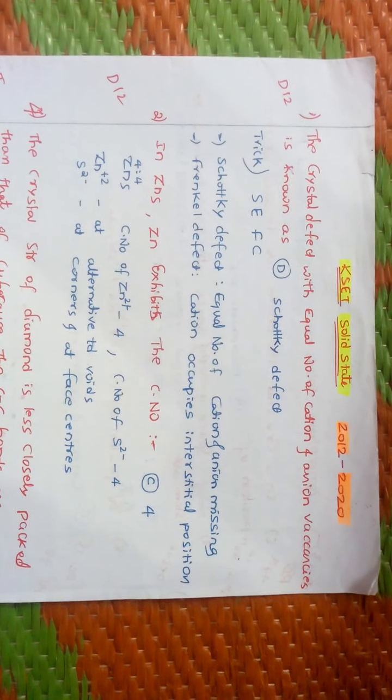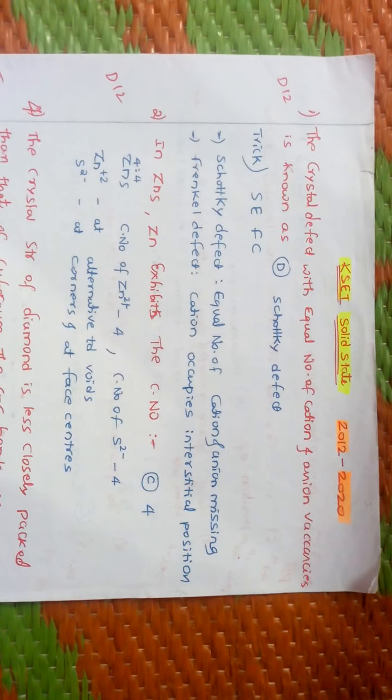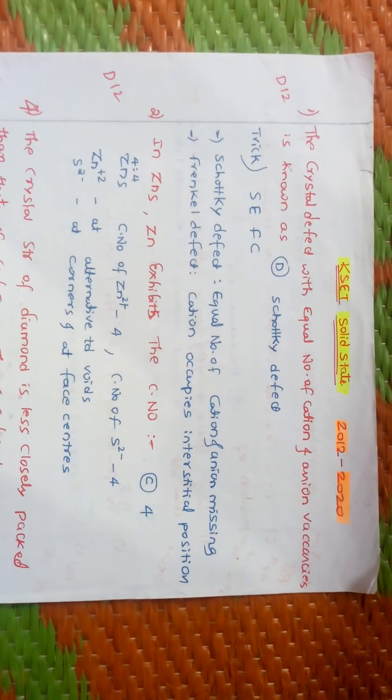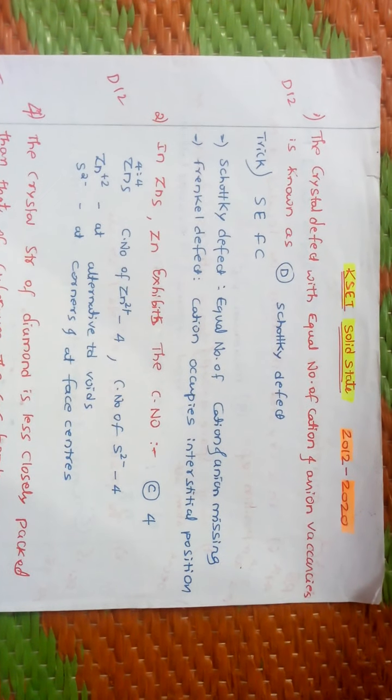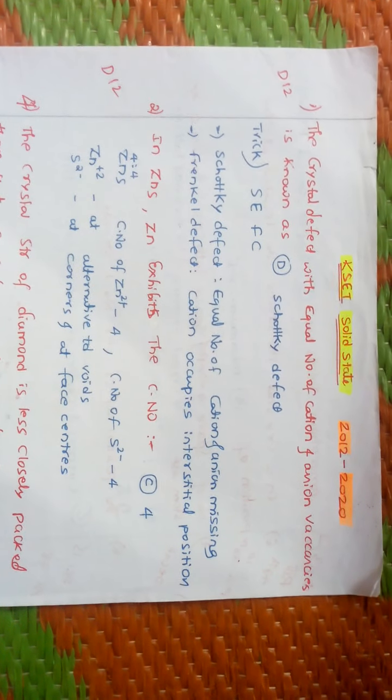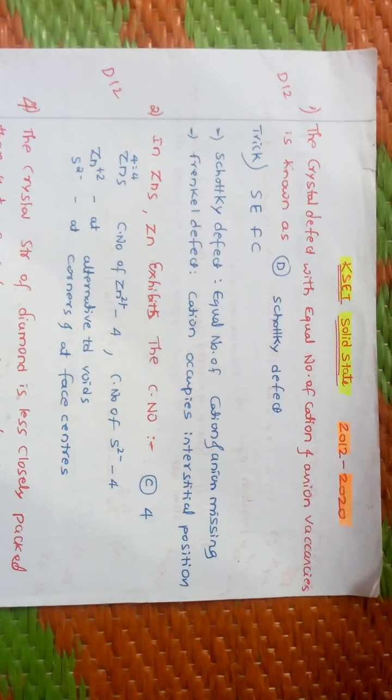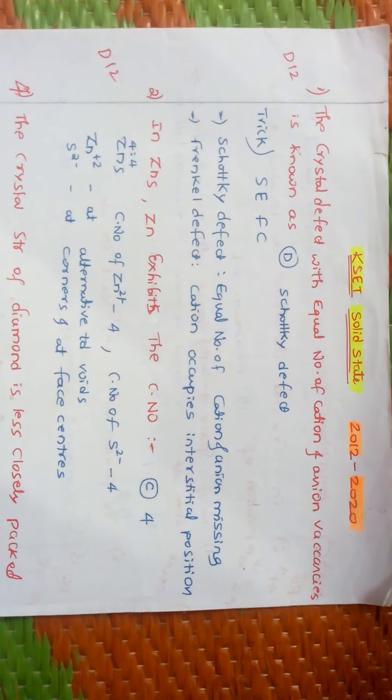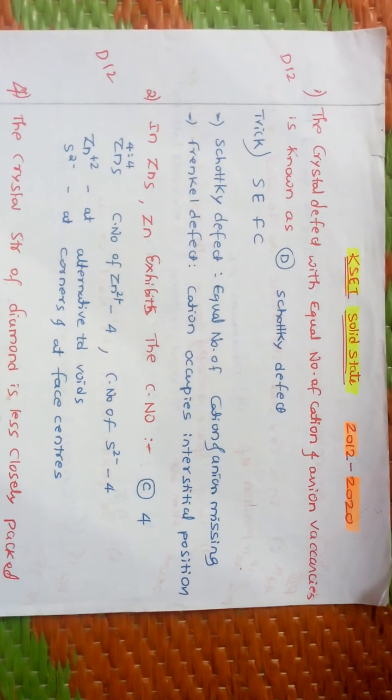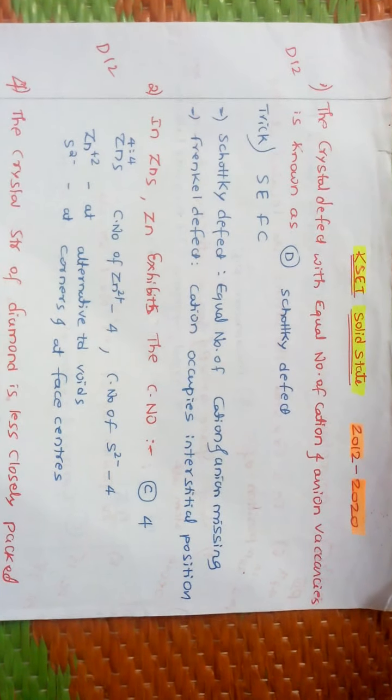In today's class, I am solving 2012 to 2020 chemistry solid state questions. The first question was asked in December 2012: the crystal defect with equal number of cations and anion vacancies is known as, the answer is Schottky defect.